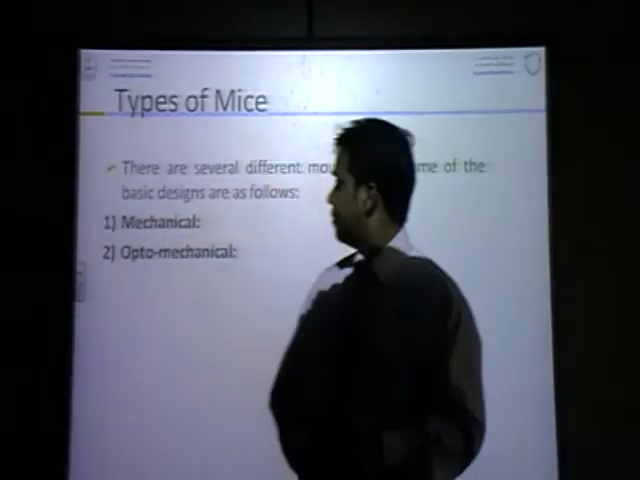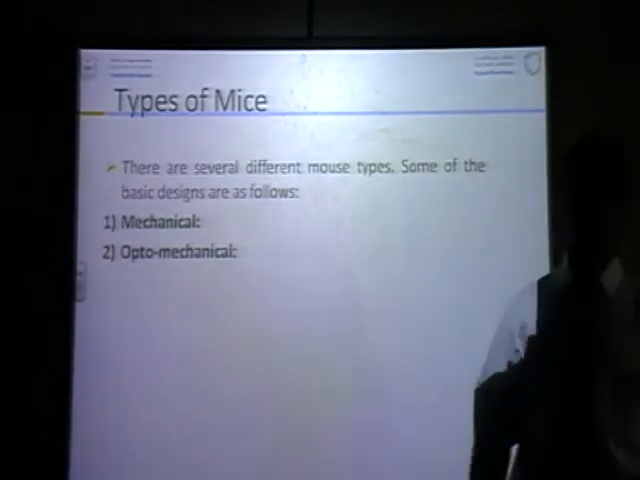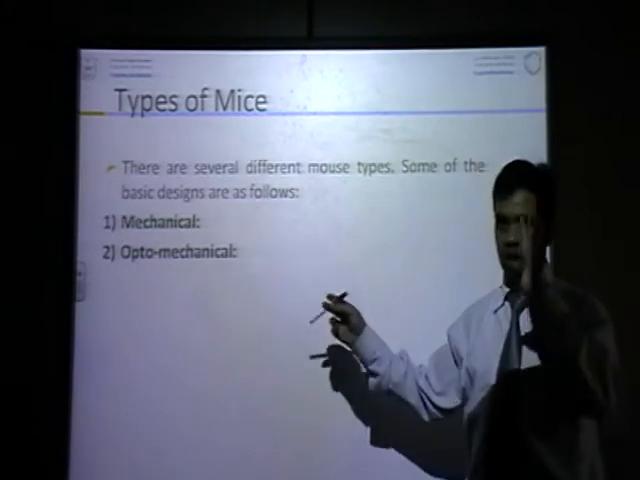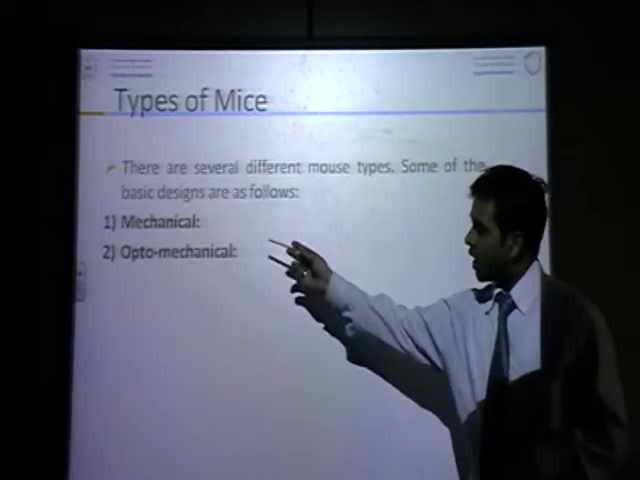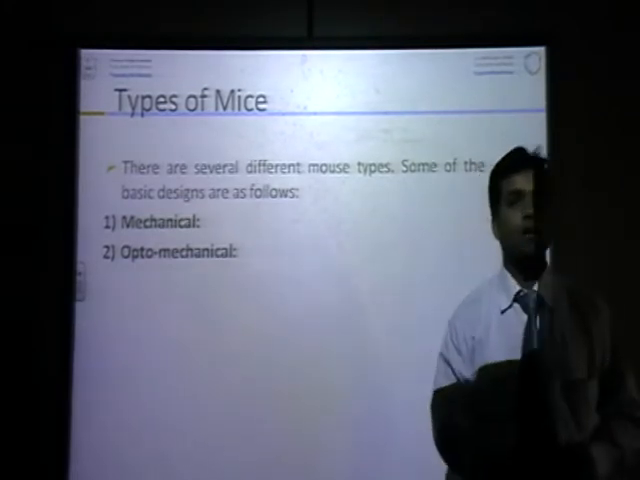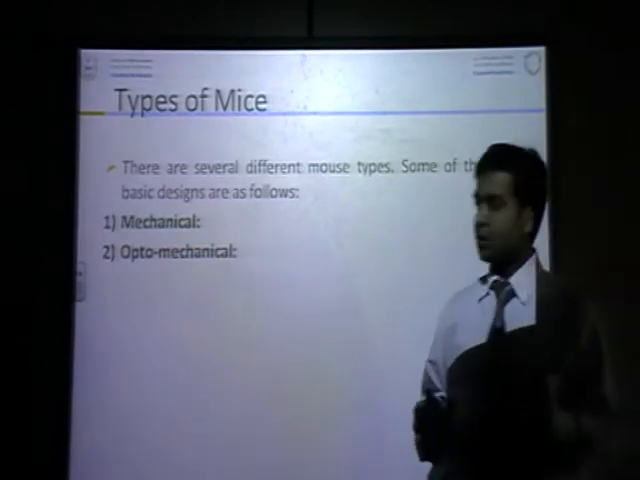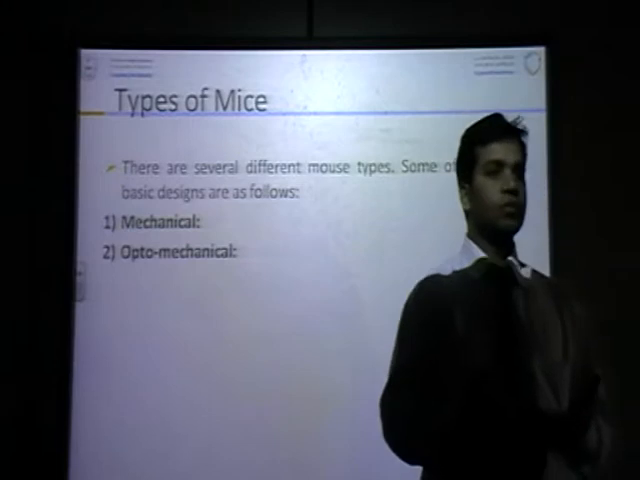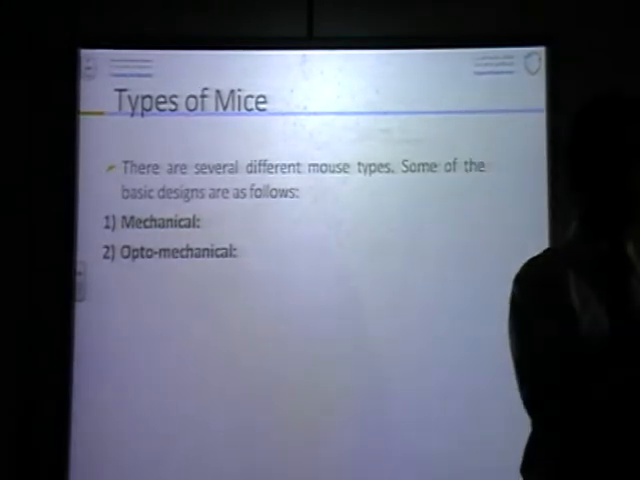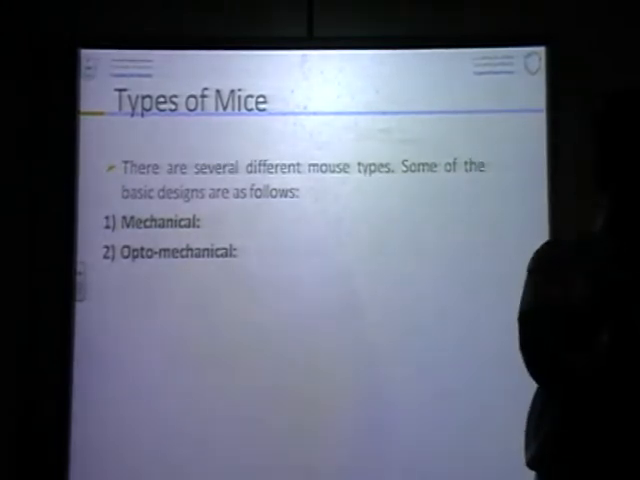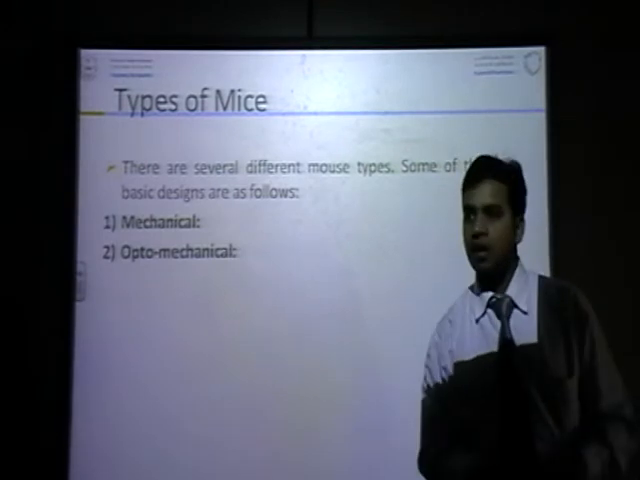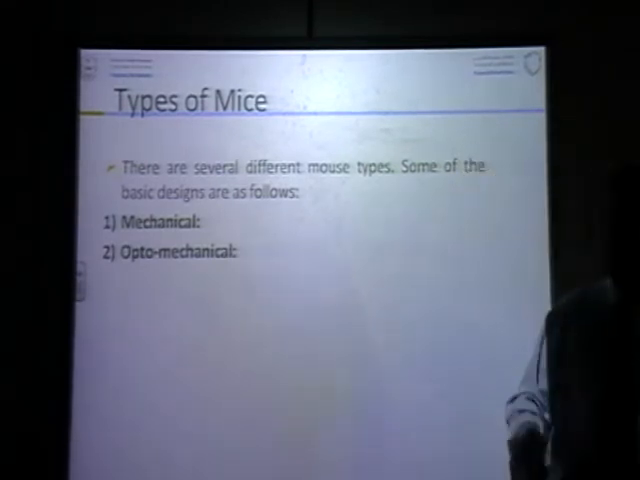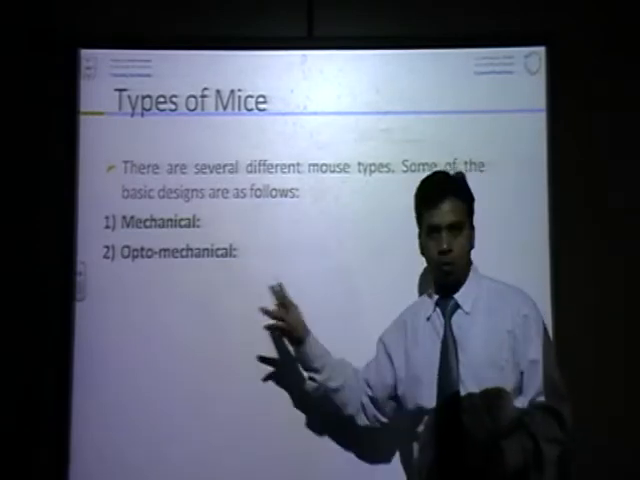Next step is type of mouse. How many types of mouse are there? Not only 2, 4 types of mouse are there. Mechanical and optomechanical. What's the meaning of type? Yes, it means category. Category of car, like SUV and car and Jeep. Okay, different types of car are there. So how many types of mouse are there? That is the category. So mechanical, optomechanical.